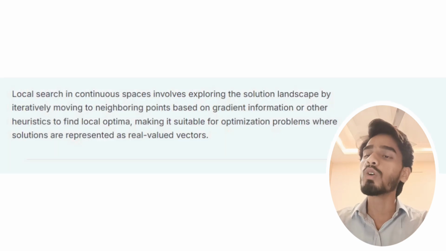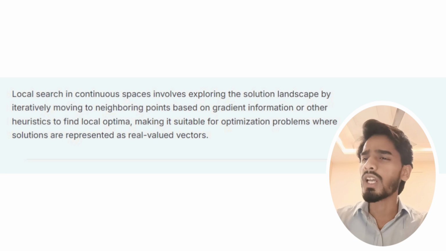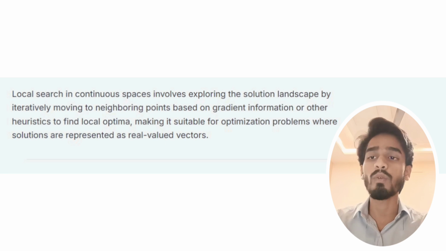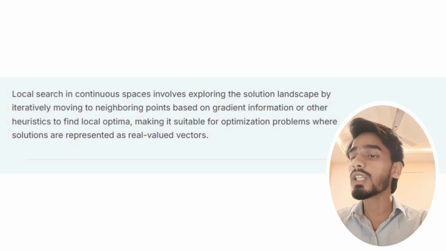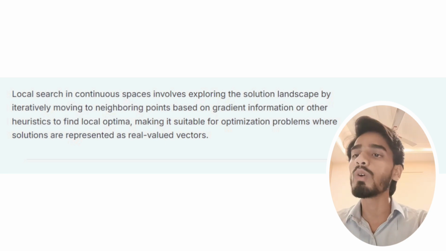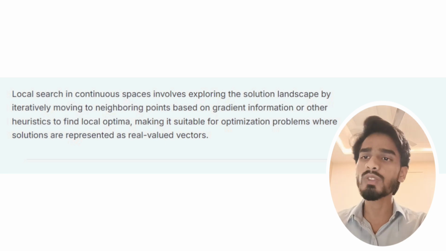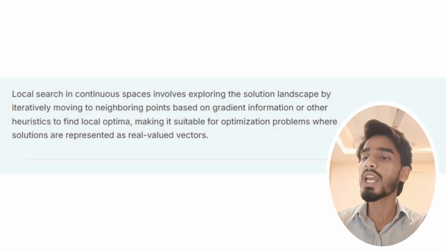Next, what is local search in continuous spaces? Local search in continuous spaces involves exploring the solution landscape by iteratively moving to neighboring points based on gradient information or other heuristics to find local optima, making it suitable for optimization problems where solutions are represented as real valued vectors.